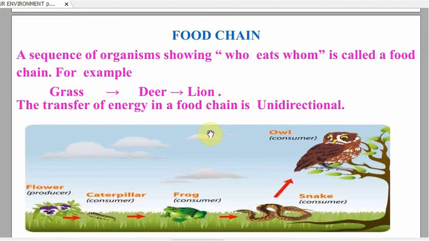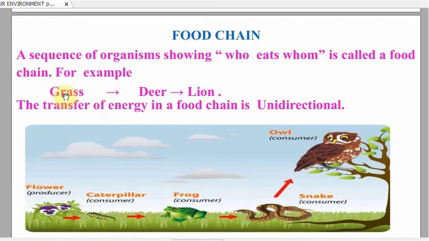So let's get started. A food chain is defined as a sequence of organisms showing who eats whom. Or we can also define a food chain as the sequence of living organisms in a community in which one organism consumes another organism to transfer food energy. Fine. Now here we have one example of a food chain in which grass is consumed by the deer and the deer is consumed by the lion.